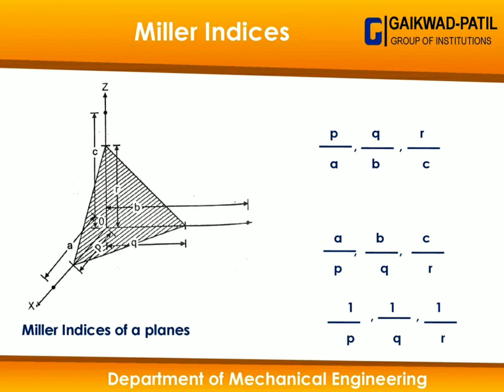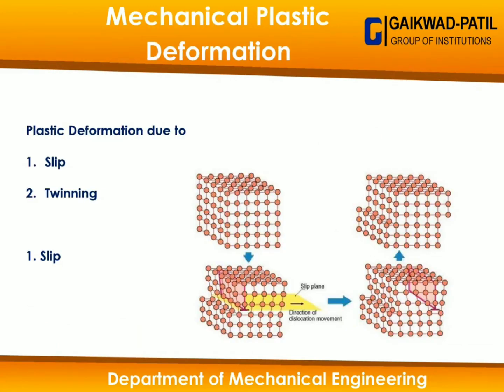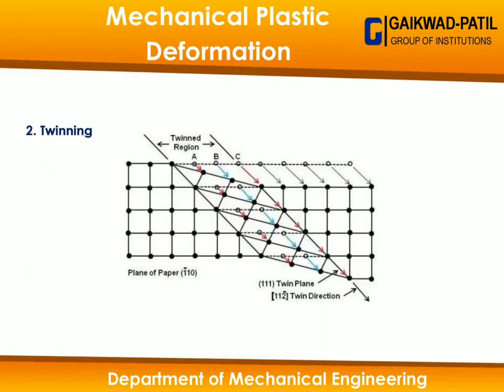Then we will see mechanical plastic deformation, which is classified into two main categories: first is slip and second is twin dislocation. Slip dislocation occurs, as shown in the figure, when the upper layer gets dislocated from the lower layer from its original position. Twinning dislocation occurs due to shearing forces acting opposite to each other. So that's all about mechanical plastic deformation.